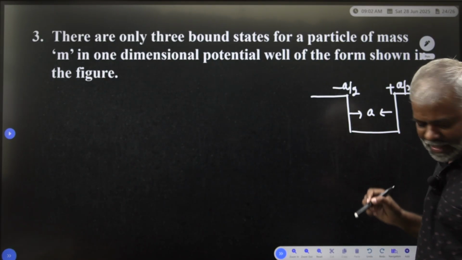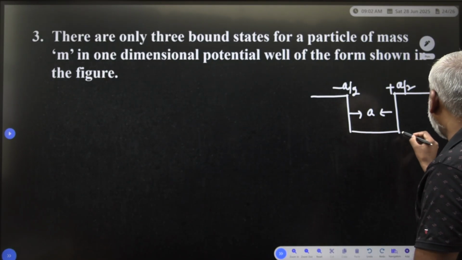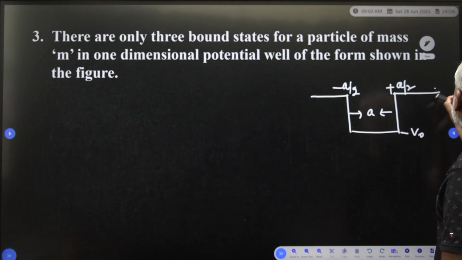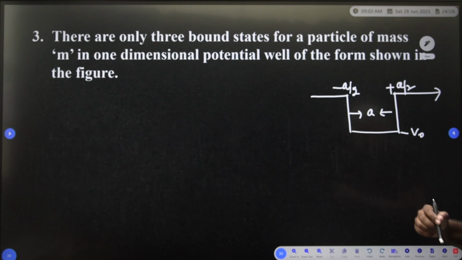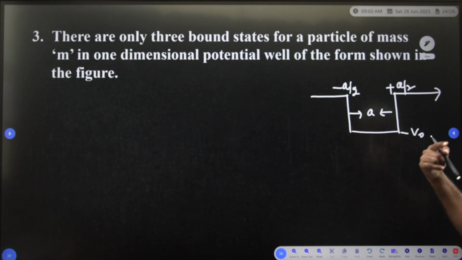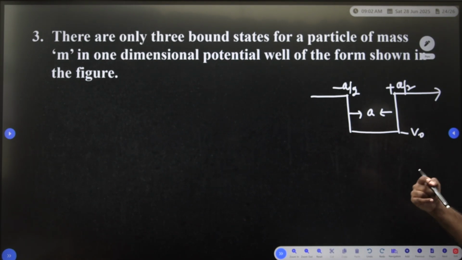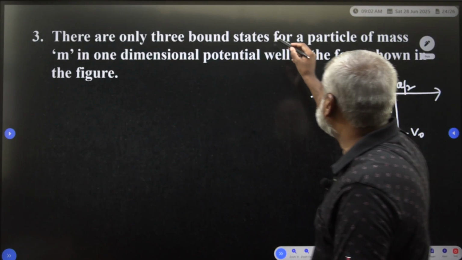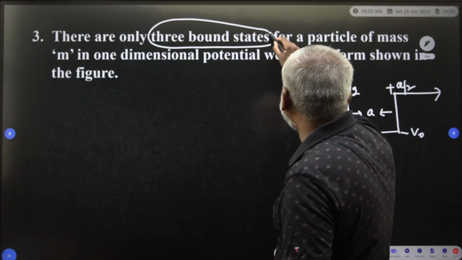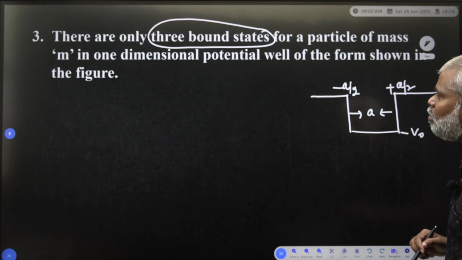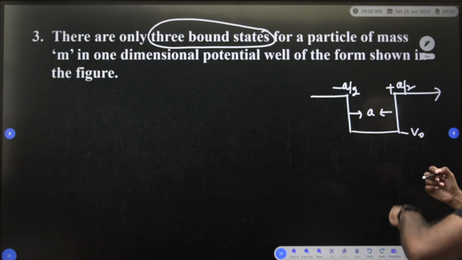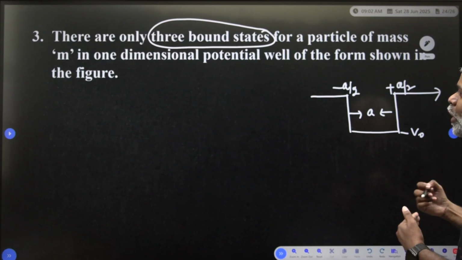You take it as the width. V naught is there, and this is the x axis. The depth of the potential well is satisfied. So how is it satisfied, you have to find out. Only 3 bound states exist for a particle of mass m in a one dimensional potential well of the form shown in the figure.